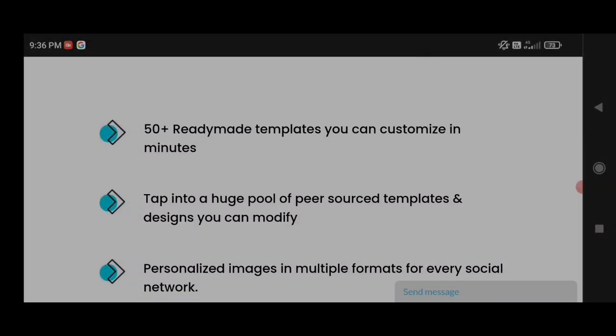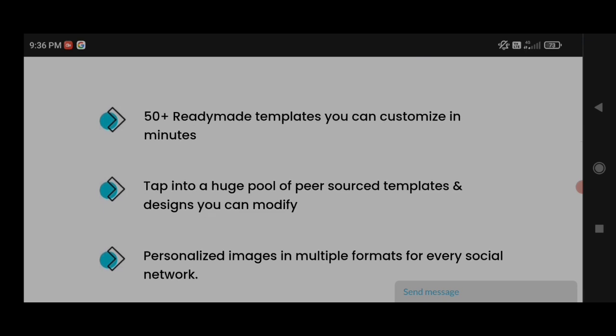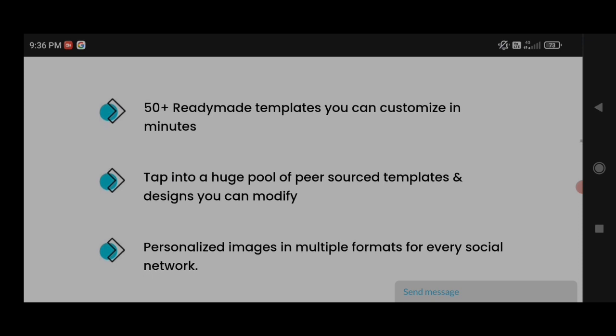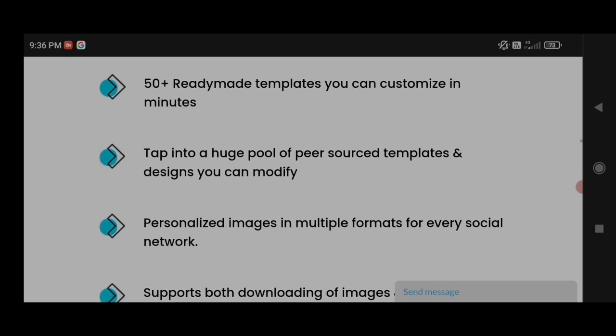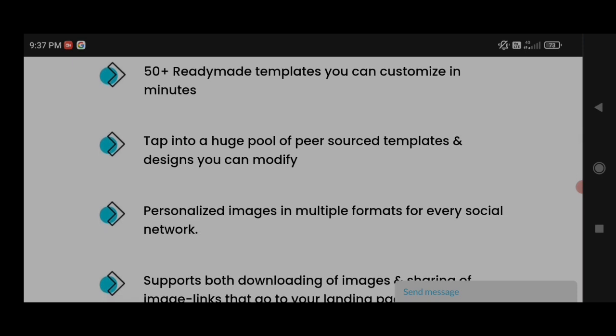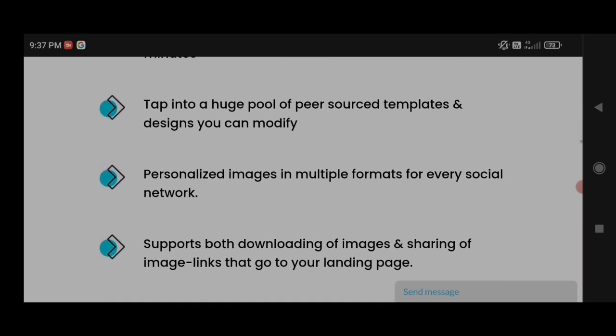Today we are going to see a review on SaladPix, the most powerful software that turns every prospect into a client. SaladPix can do 50 plus ready-made templates you can customize in minutes. Tap into a huge pool of peer source templates and designs you can modify. Personalized images in multiple formats for every social network.